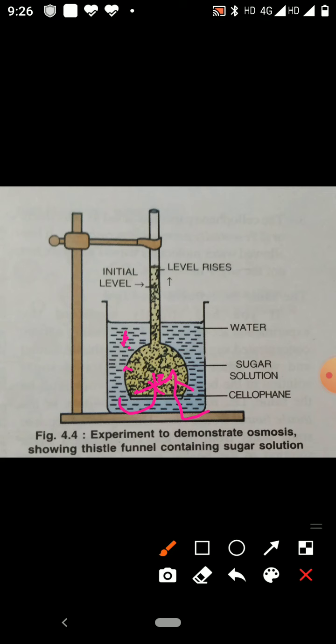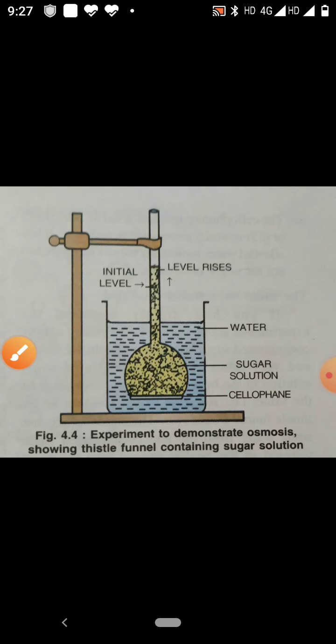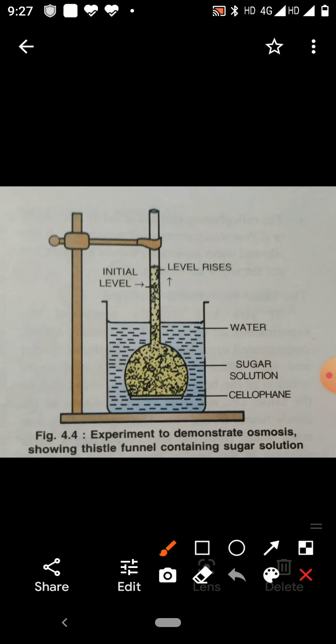We can define osmosis in one more way on the basis of water potential. When two liquids have different water potential, as the water in the beaker is of high water potential and the solution in the funnel is of low water potential, and both are separated by a semi-permeable membrane, molecules of water will move from high water potential to low water potential.